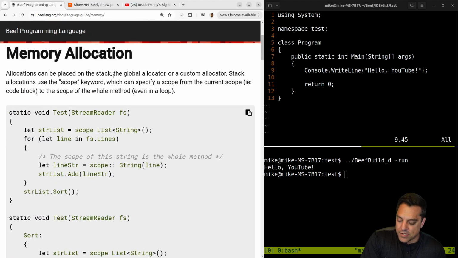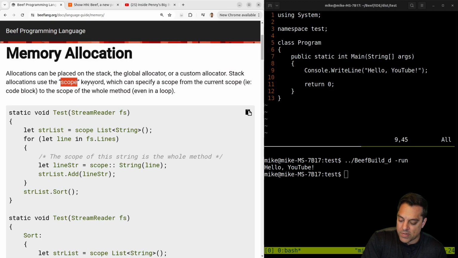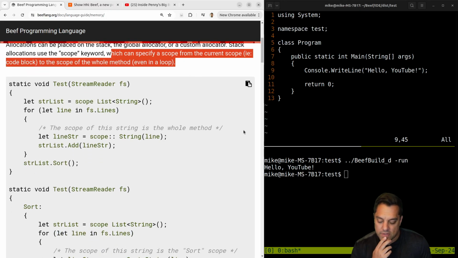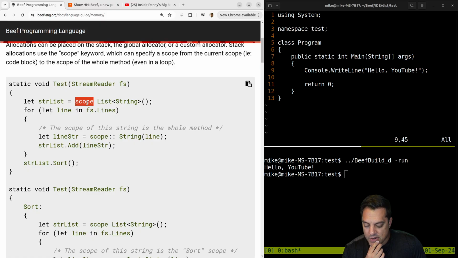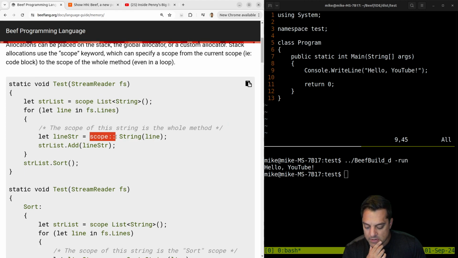Memory allocation can be placed on the stack, the global allocator, or a custom allocator. Okay, so stack allocation uses the scope keyword, which can specify a scope from the current scope, i.e. the code block, to the scope of the whole method, even a loop. Okay, let's see an example of this. This is kind of interesting. So here we've got a scope here for this guy, our string list. The scope of this string is the whole method. Oh, interesting. Scope colon colon.